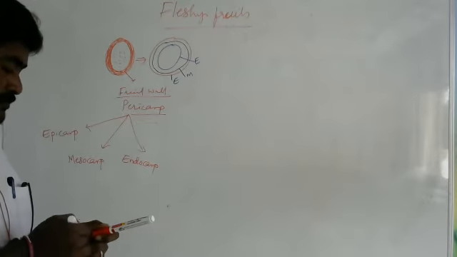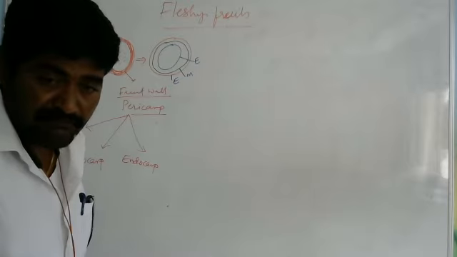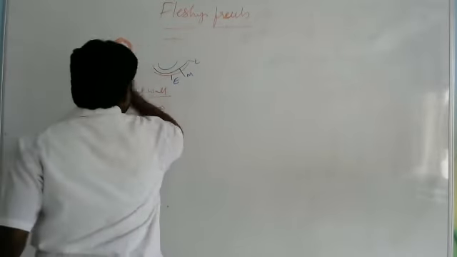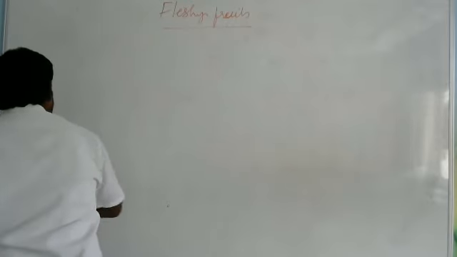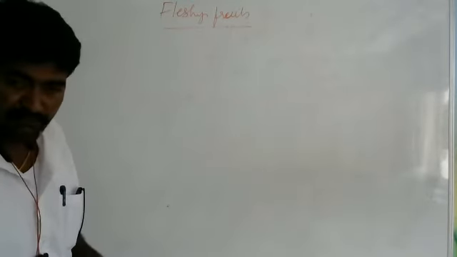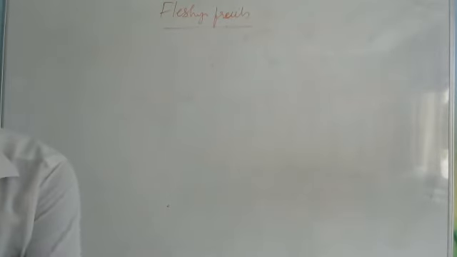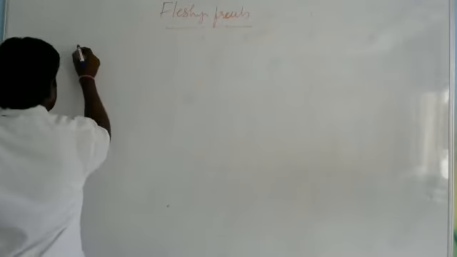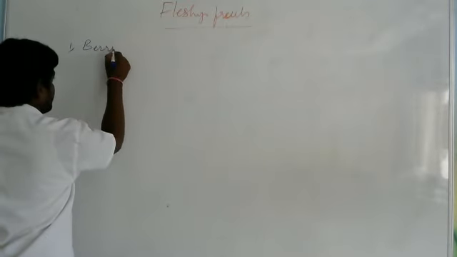So now we will discuss the types of fleshy fruits. Here there are five types of fleshy fruits. How many types? Five types. So it is most important. Just listen carefully. The first one is the berry.